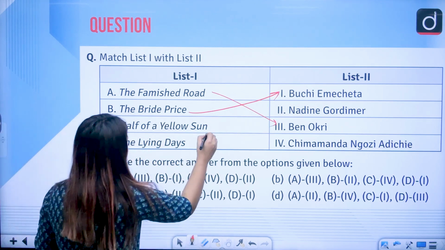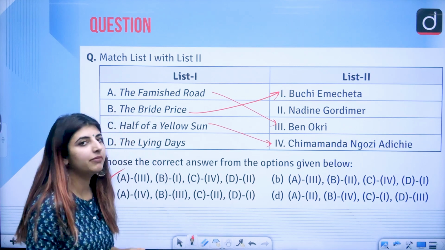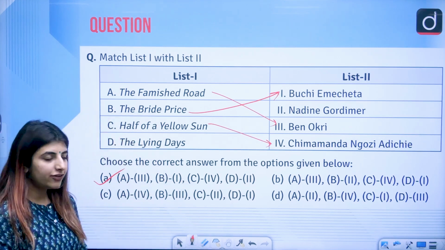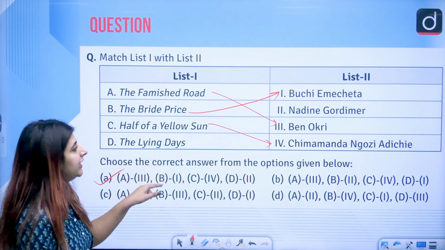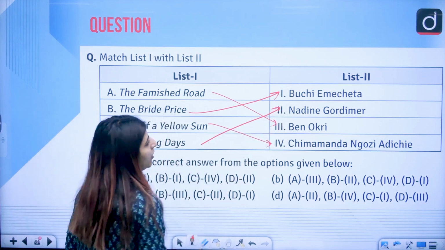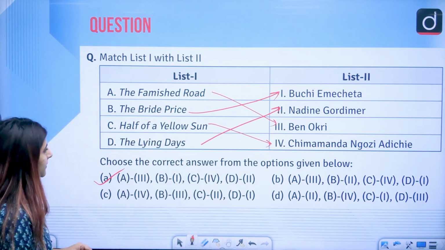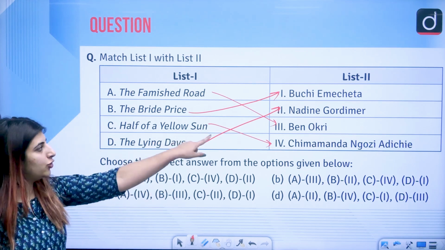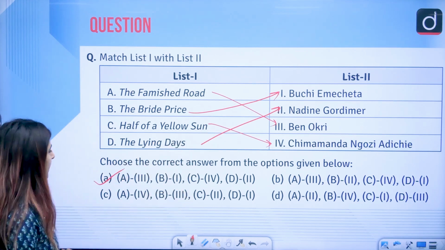Third is C is 4, Half of a Yellow Sun is written by Chimamanda Ngozi Adichie, right, and The Lying Days is written by Nadine Gordimer, correct. D is 2 and C is 4, correct.